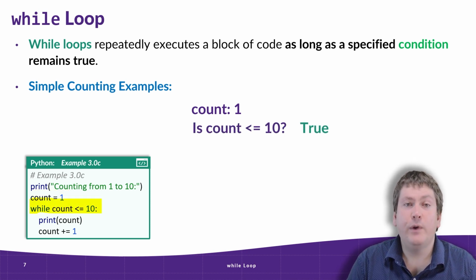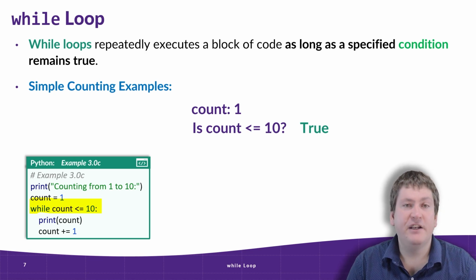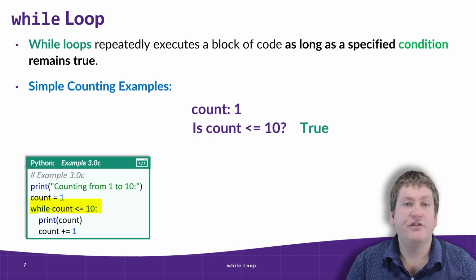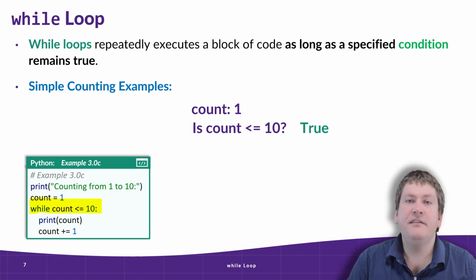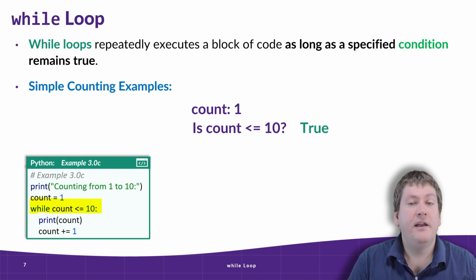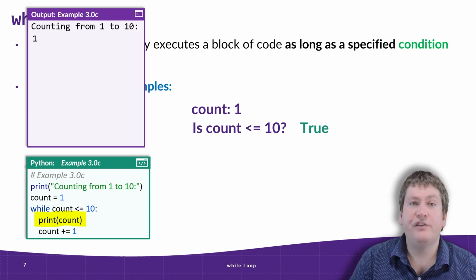The next line, we are starting our while loop. And at the very start of a while loop, we have to check if the condition is true. We don't start the loop at all or run it at all if the condition is false. So in this case, we're asking, is count less than or equal to 10? Count's currently equal to 1, and 1 is less than or equal to 10, so this would return true. Since this is true, it means that we are going to enter the while loop and run the first line contained in it. So in this case, that is going to be outputting the value of count, which is 1.